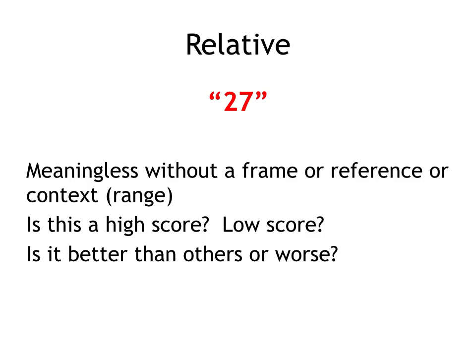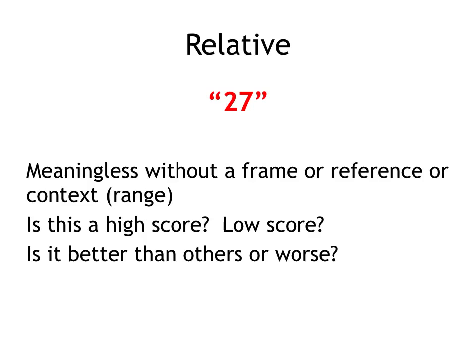Anytime we're discussing a score, it has no meaning just as an isolated score. It's meaningless until we know what the scale is and where that score falls in the range. Think of the number 27. It doesn't mean anything unless you know what the range is. Until you know where it falls in the distribution, you really can't even use the information.